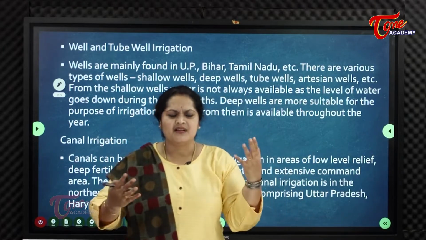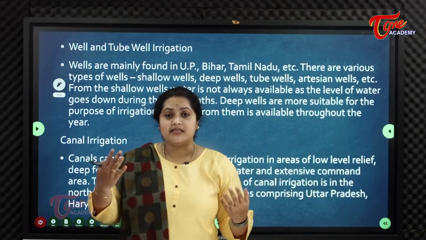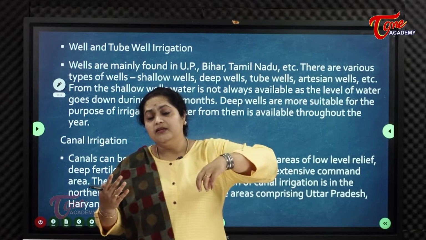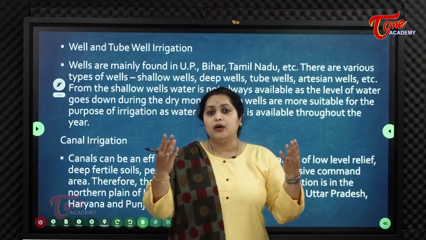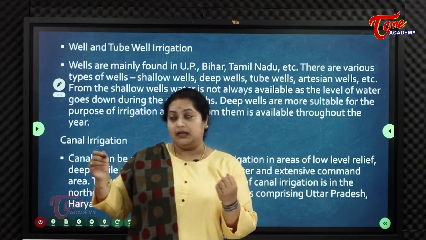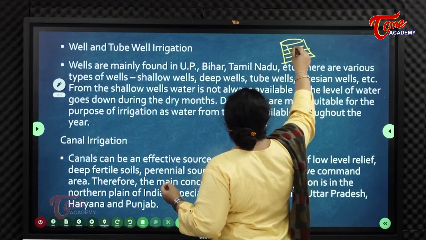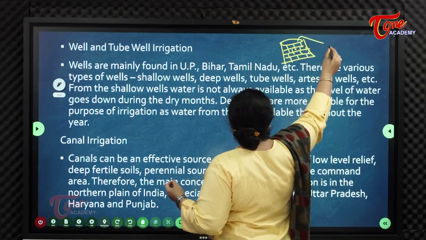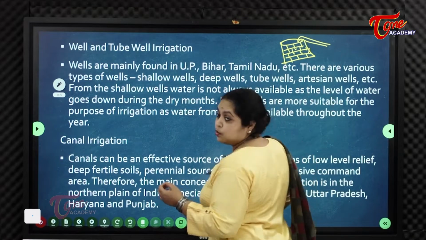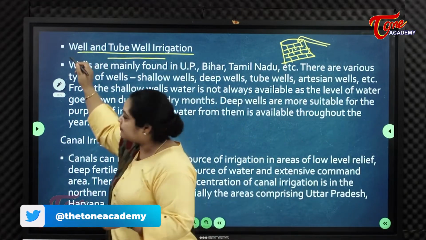The oldest technique of irrigation, oldest meaning age old, which people have practiced for generations, is the well. We call it nutulu, baavi. So well irrigation, that is well and tubewell irrigation.